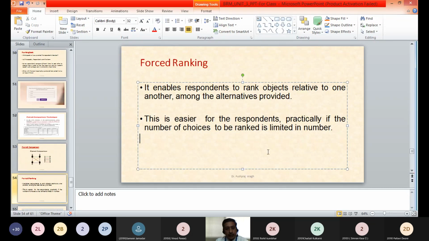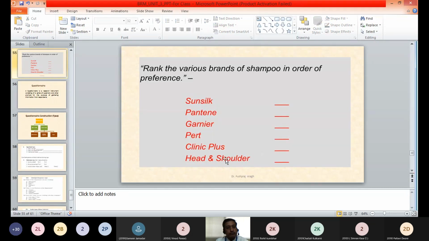We will take an example so that you will better understand. Here the example is given: rank the various brands of shampoo in order of preference. Here the respondent is given different brands of shampoo, and he is told to rank all those shampoo brands in order of his preference. That is Sunsilk, Pantene, Garnier, Pert, Clinic Plus, Head and Shoulders. So he has to rank all these brands as per his preference or as per his perception. So this is the forced